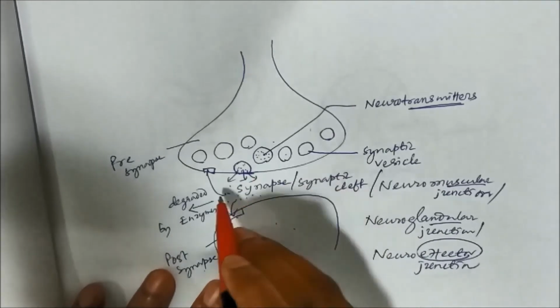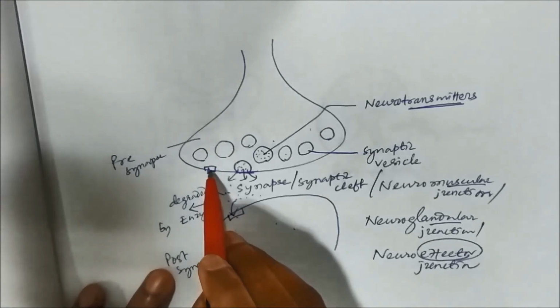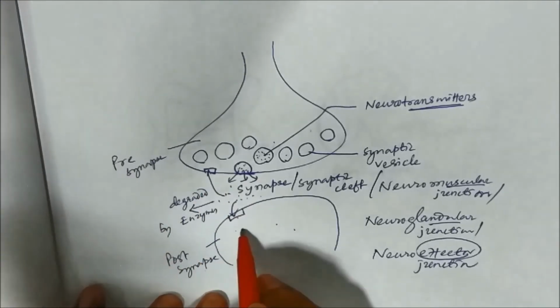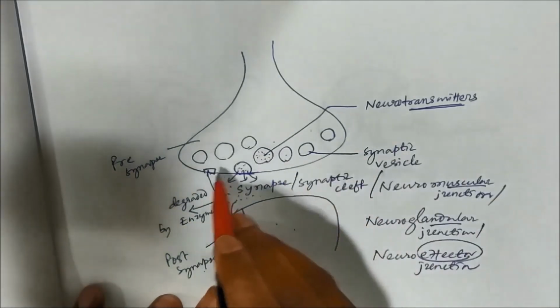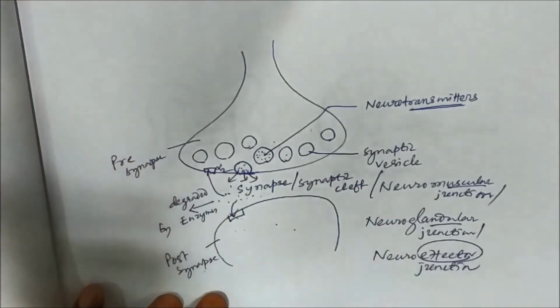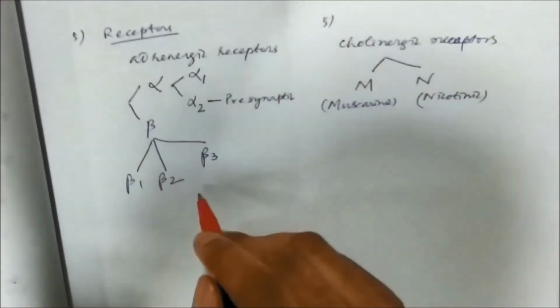Before the synapse is the presynapse and after the synapse is the postsynapse. The receptor present in the presynapse is called a presynaptic receptor, and the receptor present in the postsynapse is called a postsynaptic receptor. Alpha 2 is an example of a presynaptic receptor, and the others are postsynaptic: alpha 1, beta 1, beta 2 and beta 3 are all postsynaptic.